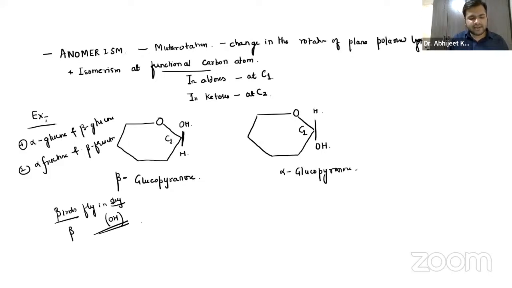Remember, alpha glucose is plus 112 degrees and beta glucose is plus 19 degrees. This is because of alpha to beta interconversion. That is something you have to remember. So that is one of the properties of this, mutarotation.